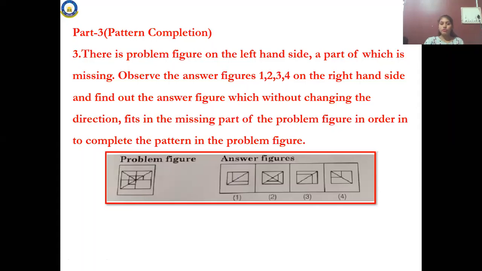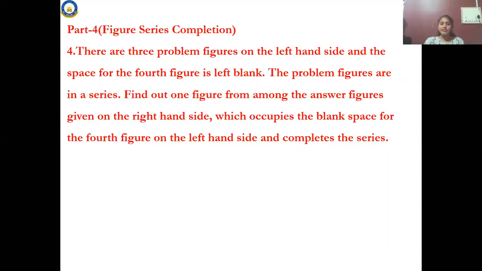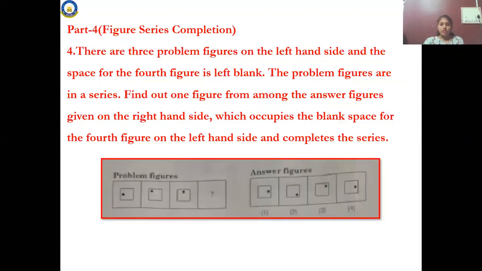Okay, we'll move on to the 4th chapter, that is figure series completion. What is this figure series completion? Let me see now. See here, there are 3 problem figures on the left hand side. Okay, look at them. 3 figures and then 1 question mark.